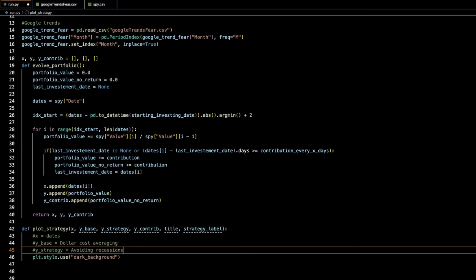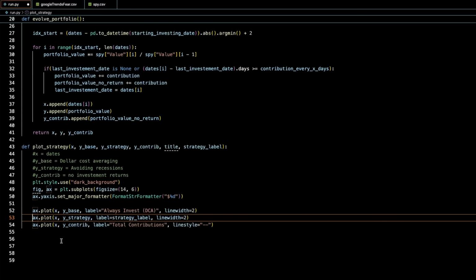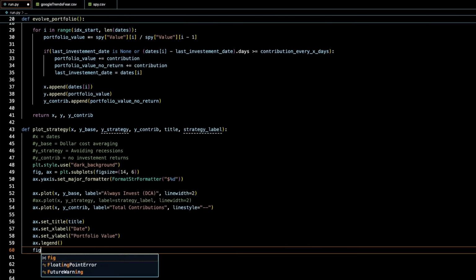The strategy is going to be whatever we're trying to do to avoid the recession, whether it's listening to public information and public concern about an impending recession, or some indicator that we're going to test later on to see if that can somehow save us some more money. And then this Y contribution is just going to be, if we're putting our money in a savings account, we have no care in the world for investment returns, which obviously is a terrible strategy. We'll actually comment out the plot with the strategy just because we haven't implemented anything like that. We're just trying to get this set up in a very simple manner at the moment.